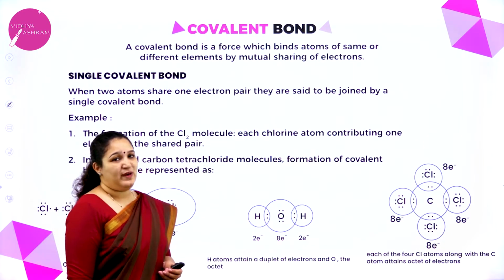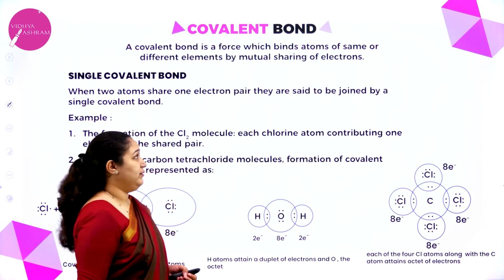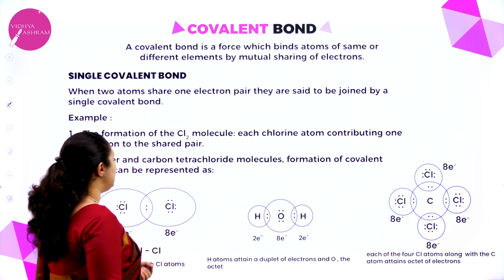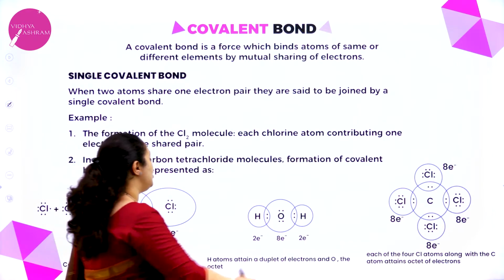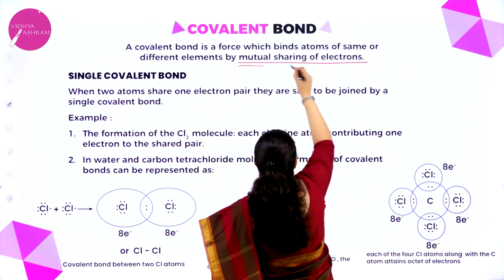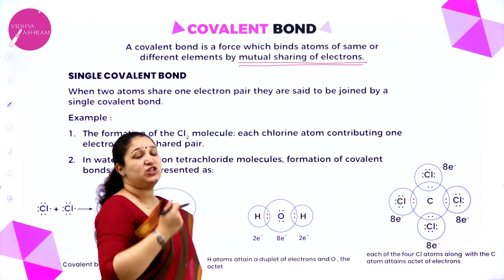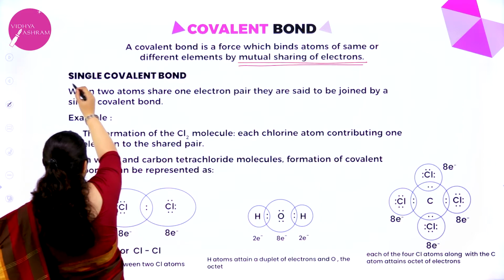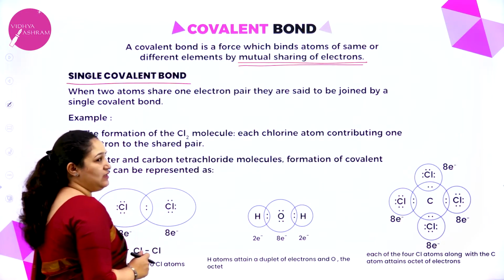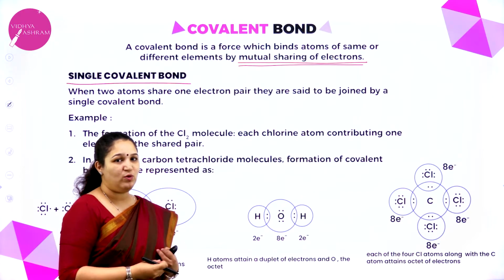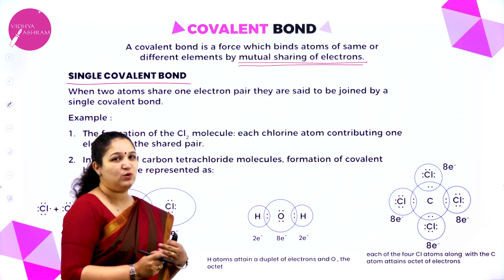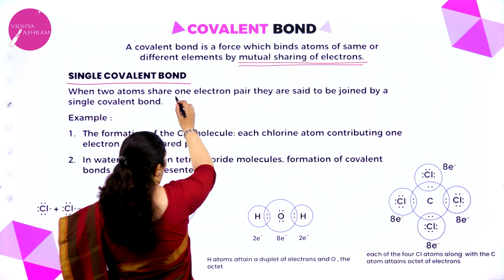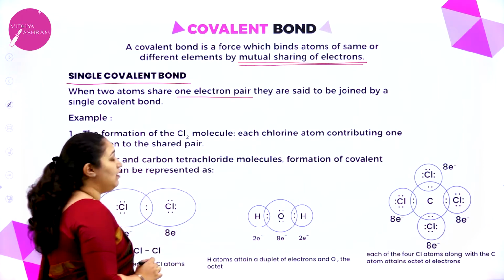So the first type of bond we are going to learn is the covalent bond. Covalent bond is a force which binds atoms of the same or different element by mutual sharing of electrons. So in covalent bond what is happening? There is mutual sharing of electrons. Okay. So how is a single covalent bond formed? See, there can be single covalent bond, double covalent bond or triple covalent bond. We learn one after the other. Okay. So when two atoms share one pair of electrons, it is said to be joined by single covalent bond.